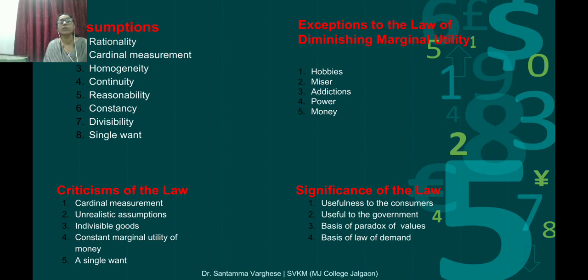Now, significance of the law means why we study this. You have to keep in your mind: usefulness to the consumer, useful to the government, basis of paradox of value, basis of law of demand. Why do we have to study this law? Because it is helpful to the consumer. How is it helpful for the consumer? It helps the consumer to obtain maximum satisfaction from the available resources.